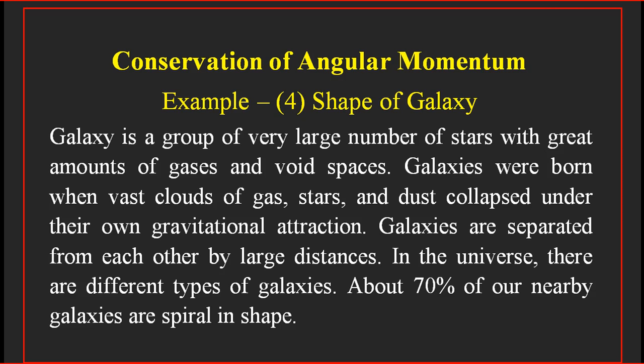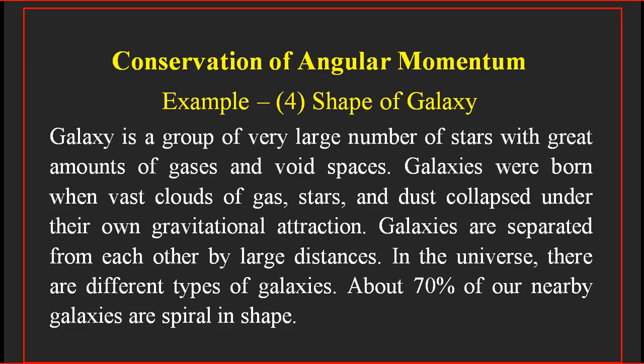And our own galaxy, the Milky Way, is one example of a spiral galaxy. According to modern observations, about 70% of our nearby galaxies are spiral in shape.